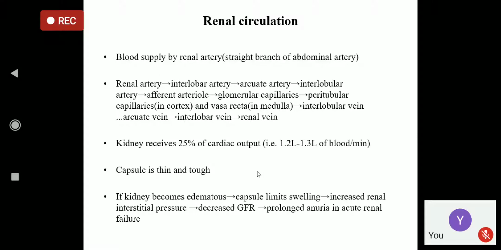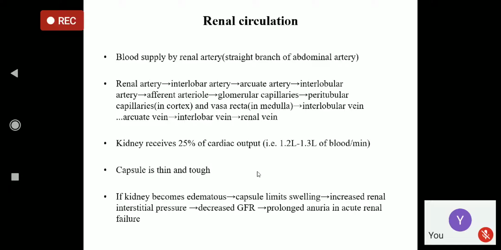Again it goes to artery, then arteriole, then capillaries. So from capillary to capillary, the blood flows through the heart.